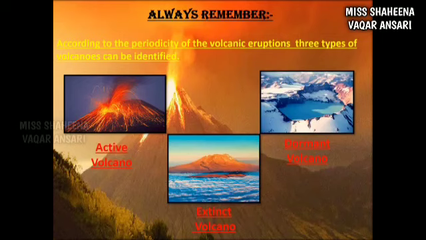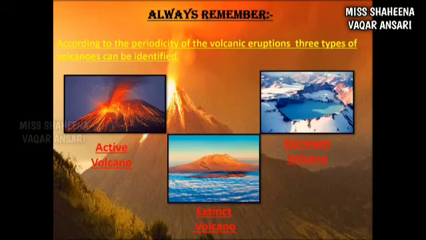Second one is dormant volcano, when a volcano has not erupted since long but may become active suddenly. It is called dormant volcano. For example, Barren Island in India. Last one is those volcanoes which have not erupted in the past since long and are not likely to erupt in the future are called extinct volcano. For example, Mount Kilimanjaro in Tanzania. Students, these were the three types of volcanoes on the basis of the periodicity of volcanic eruption.